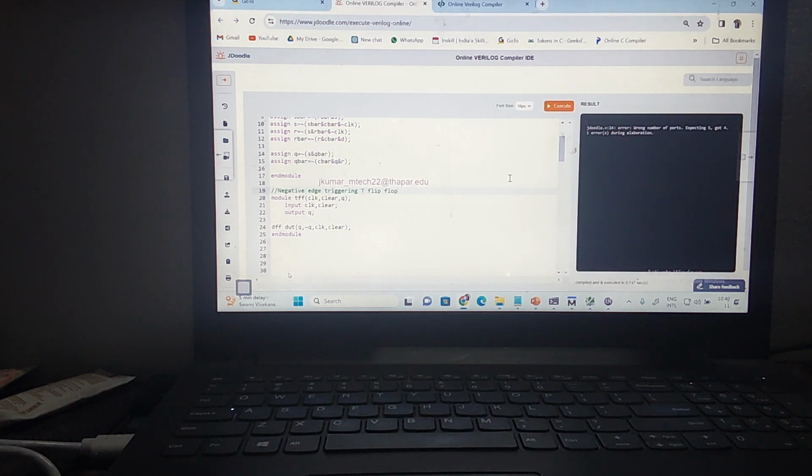This is line number 24. The error says wrong number of ports, expecting 5 but got 4. So 1, 2, 3 are there. This is the T flip flop and the D flip flop, with Q, clock, clear and Q as the inputs.